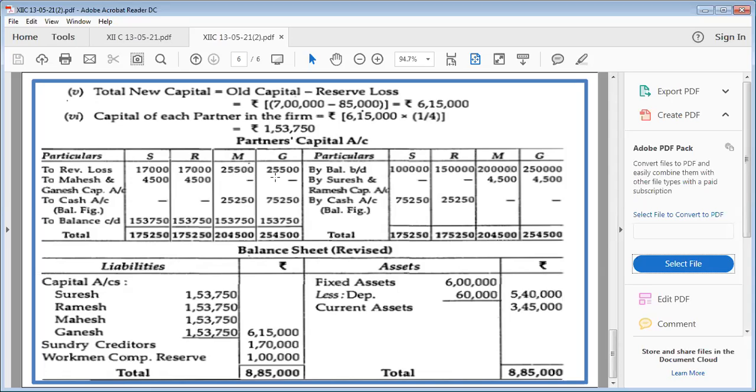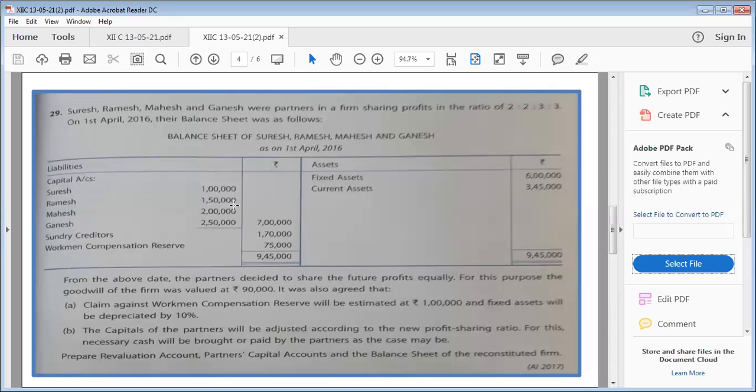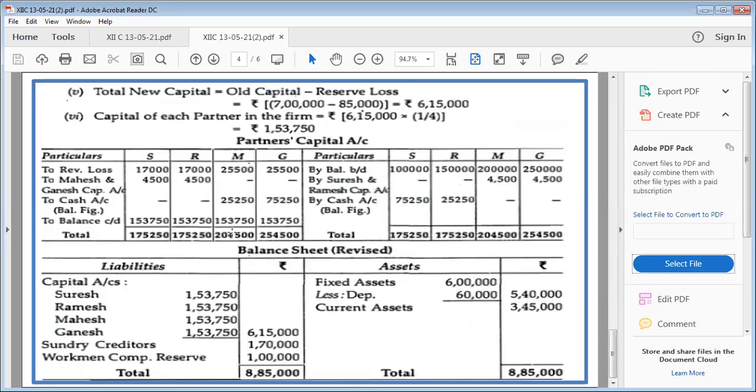Now, balance brought down we have kept over here, which is their capitals. You can see 1 lakh 50, 2 lakh 50, and here it is. Now after that, again you will do the same thing. You'll find out the balance carried down. That balance carried down, you make it brought down, and then the balance will go in cash account. So after that, we are getting cash account balance here for Suresh and Ramesh, and cash account balance here for Mahesh and Ganesh. Now you have to be very careful when you go for it.